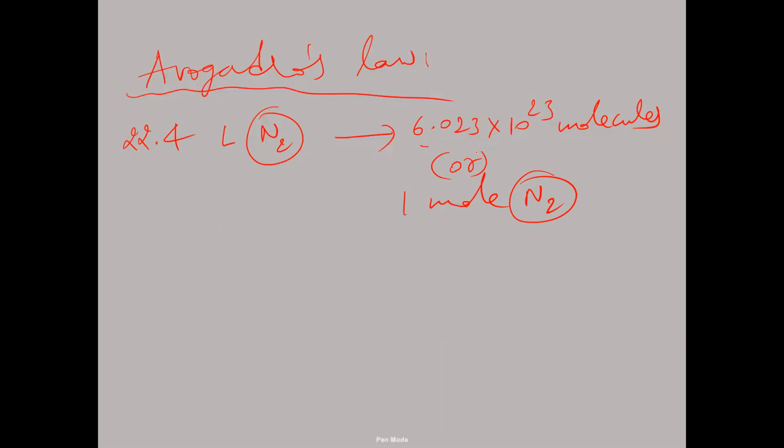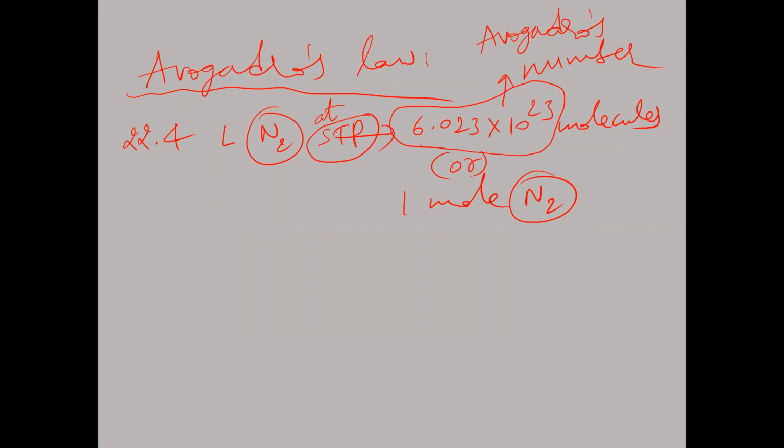6.023 into 10 power 23. So this number is called what? Avogadro's number. Okay, so 6.023 into 10 power 23 molecules are present in 1 mole of nitrogen gas, which is equal to 22.4 liters at STP. STP stands for standard temperature and pressure.